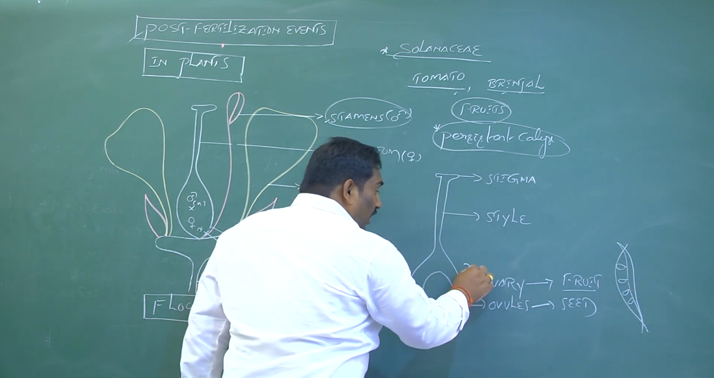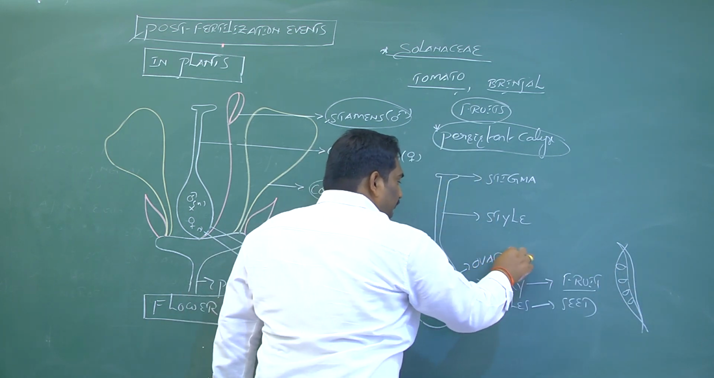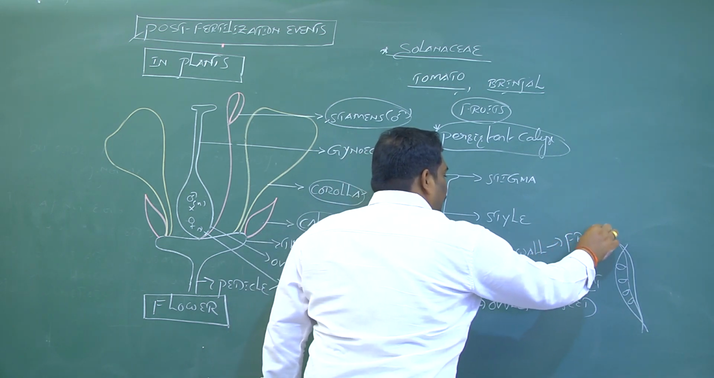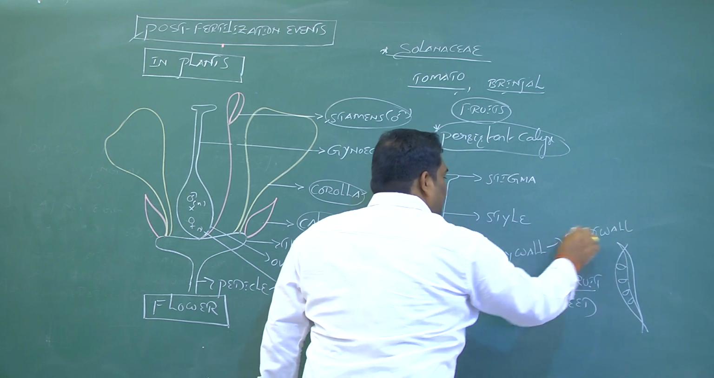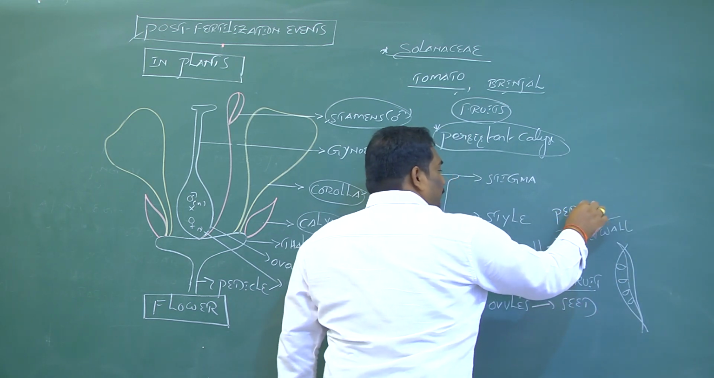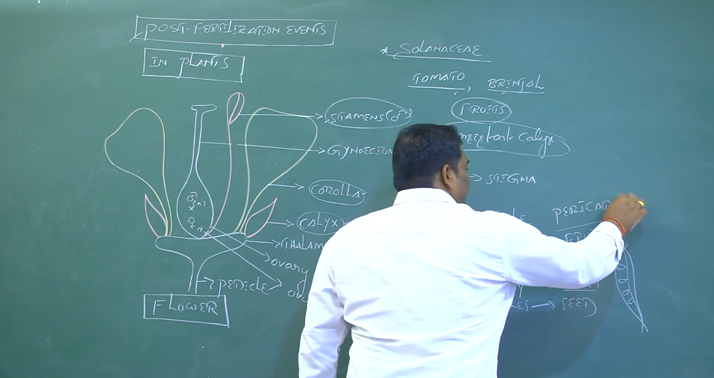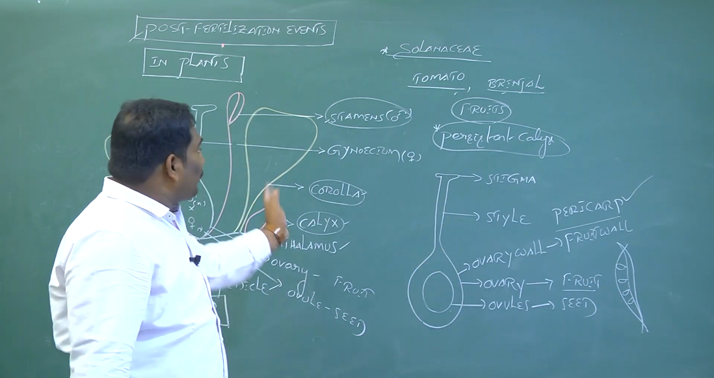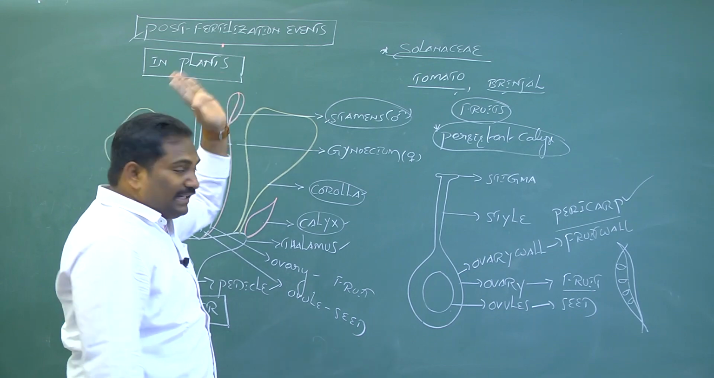The ovary wall develops into the fruit wall, also called the pericarp, which acts as protection. This is the information about post-fertilization events in plants.